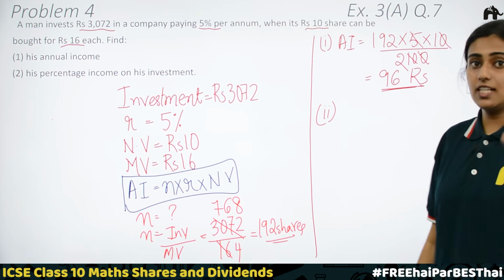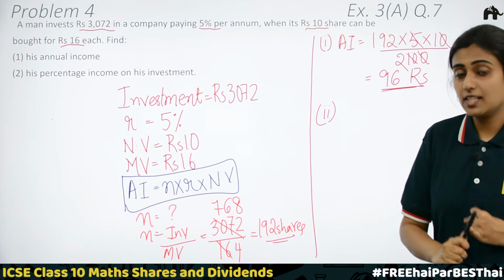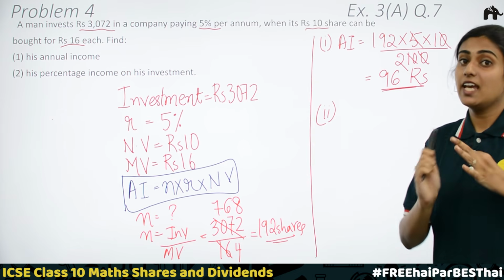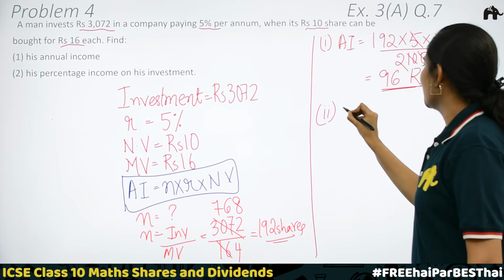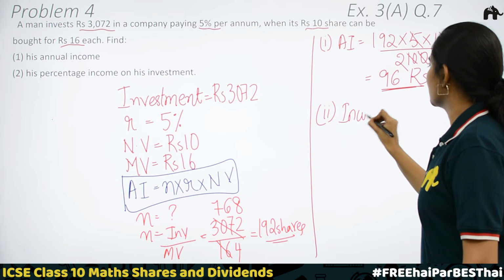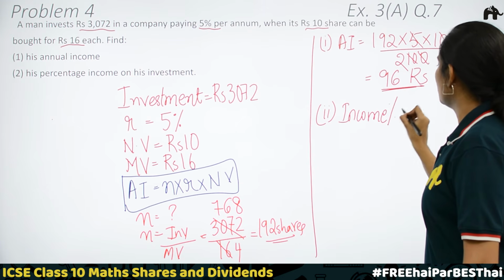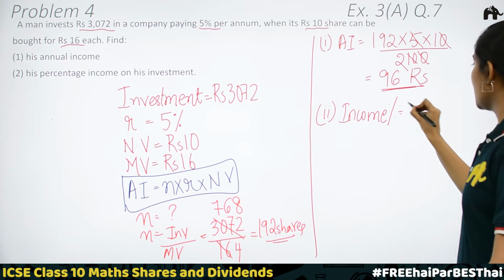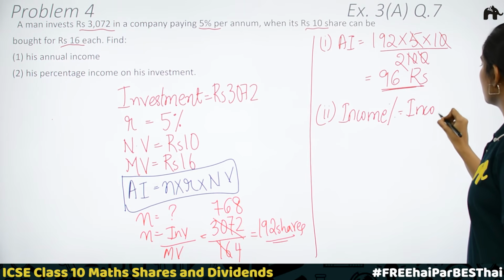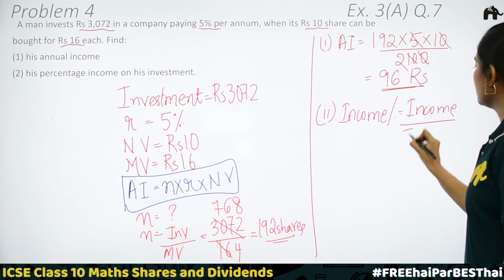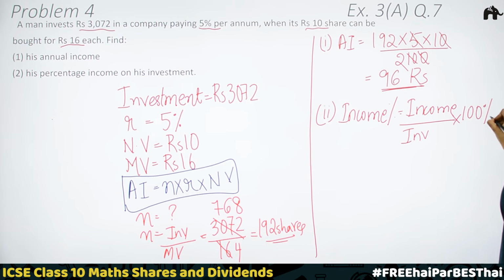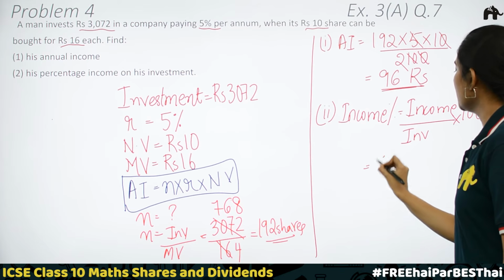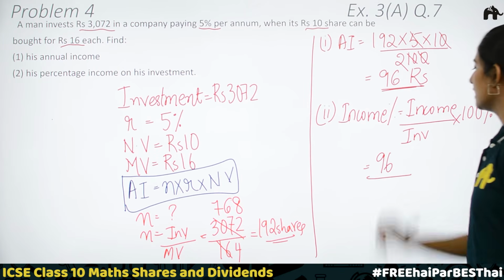On the formula sheet, we had return percentage, profit percentage, income percentage can be calculated using a formula. What was it? Income percentage is equal to income by investment into 100%. What is the income here? 96.